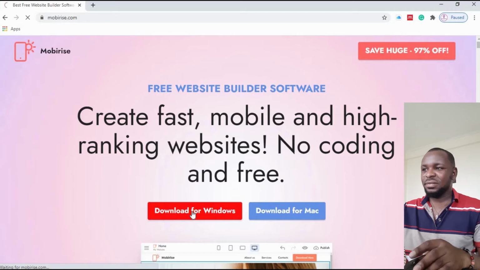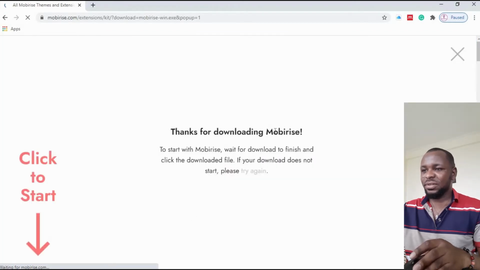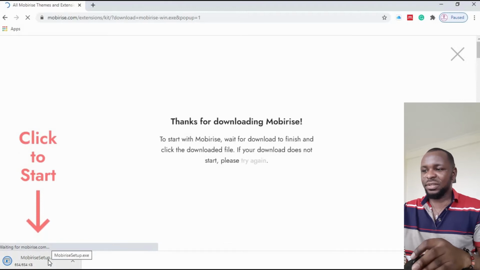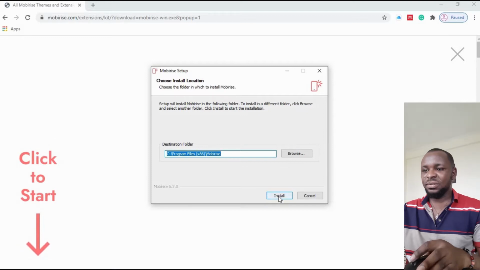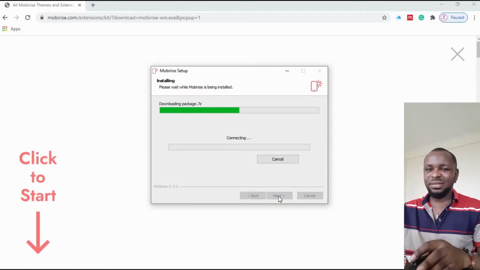It's downloading. Let's wait for it. It doesn't take much time to download. After downloading, you can just click to install. You can click on it and it will open for you to start the installation. You click on install and initiate and complete the installation process. It's very simple. Few clicks and you are through.